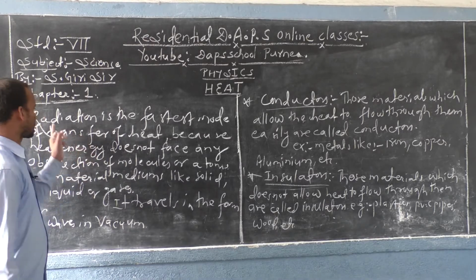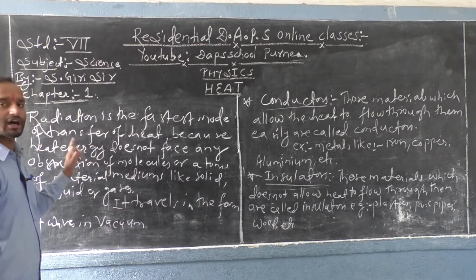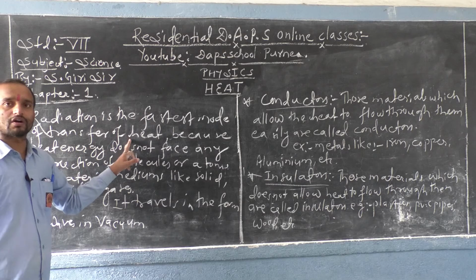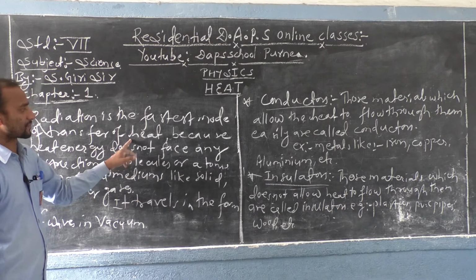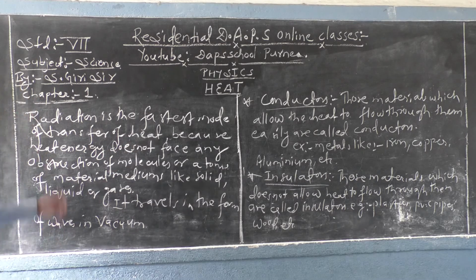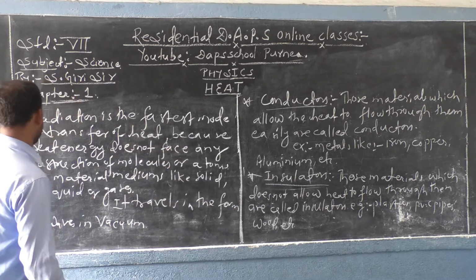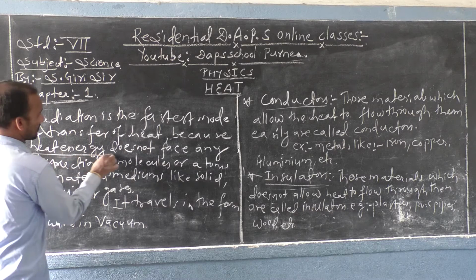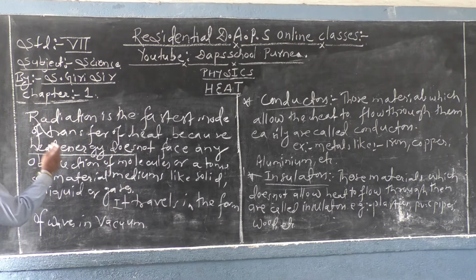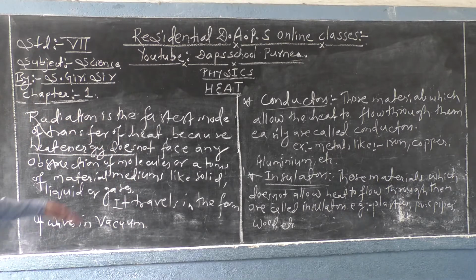So dear friends, radiation is the fastest mode of transfer of heat among all three modes. Why is radiation the fastest? Because while the heat is transferring through radiation, it does not face any obstruction.